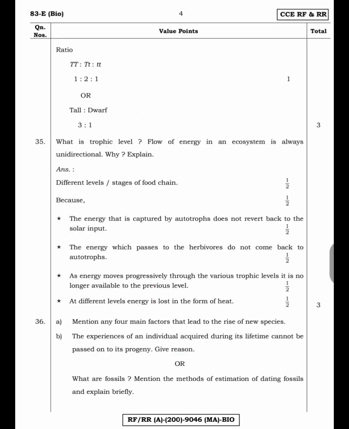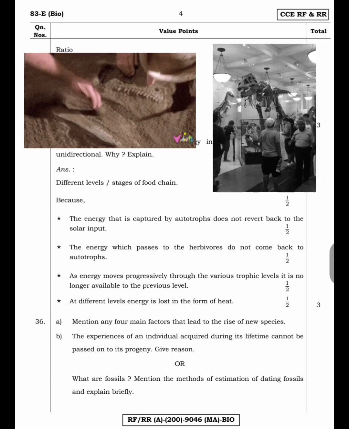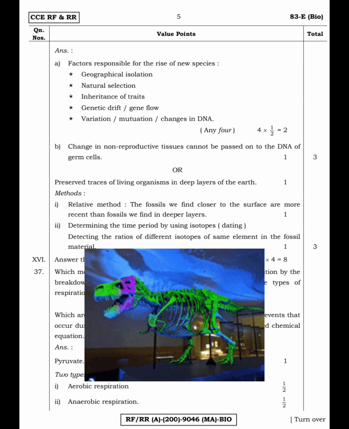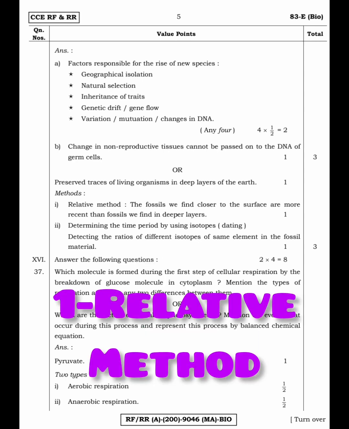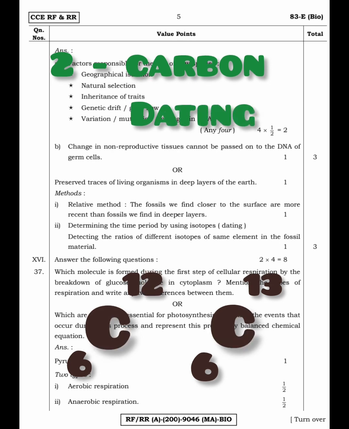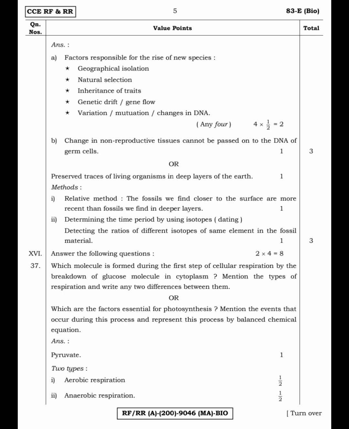Or question of 36. What are fossils? Mention the methods of estimation of dating fossils and explain briefly, for 3 marks. Preserved traces of living organisms in deep layers of the earth are called fossils. Methods. Relative method: the fossils we find closer to the surface are more recent than fossils we find in deeper layers. Second, determining the time period by using isotopes, that is carbon dating, detecting the ratios of different isotopes of the same element in the fossil material.